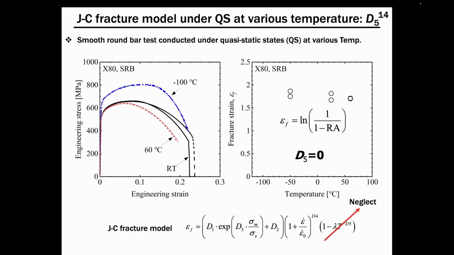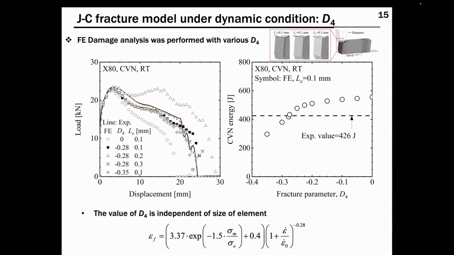The temperature-dependent parameter of the Johnson-Cook fracture model, D5, was determined using the fracture strain with temperature. For API X80, the fracture strain is independent of temperature, so this term is neglected in this study. The strain rate dependent parameter D4 in the Johnson-Cook fracture model was determined using CVN tests at room temperature. The crack growth accelerated with decreasing value of D4, and the final value of D4 was determined as minus 0.28